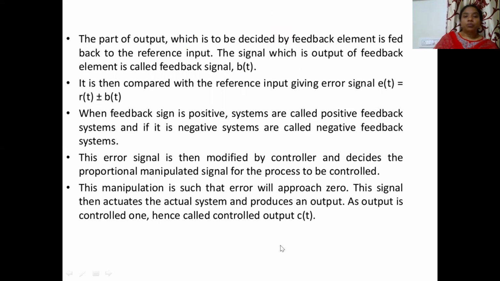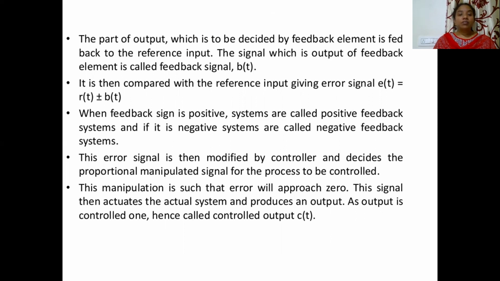The part of the output which is decided by the feedback element is fed back to the reference input. The output of the feedback element is called the feedback signal, B of t. It is then compared with the reference input, giving an error signal E of t equal to R of t plus or minus B of t. When the feedback sign is positive, the system is called a positive feedback system, and when the sign is negative, it is called a negative feedback system.